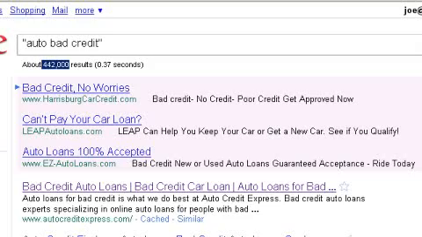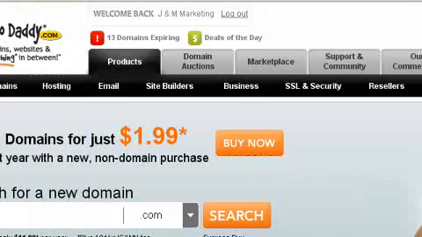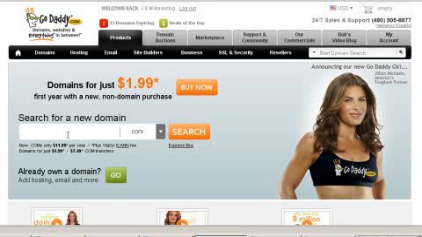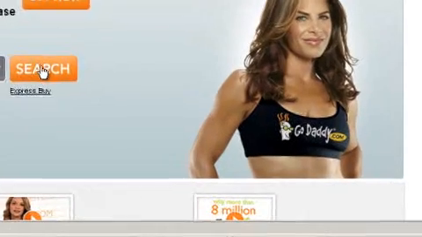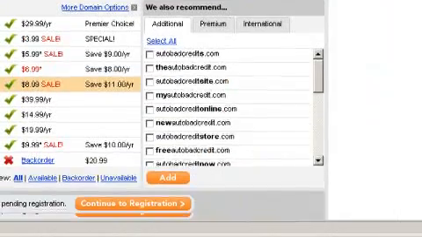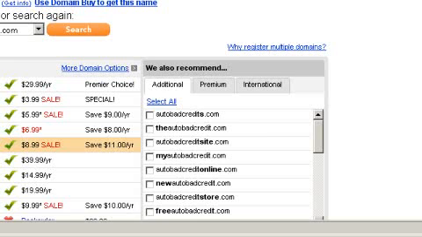The next step is to head over to GoDaddy. The reason we're going to do this is because we want to make sure that we get a domain. We purchase a domain for $9, $10 here that is exactly what our keyword is, auto bad credit. Whether it's .com, .net, .org, it doesn't matter. As you see here, they're all taken, and that's okay because we own one of them. We found that autobadcredit.org was available.